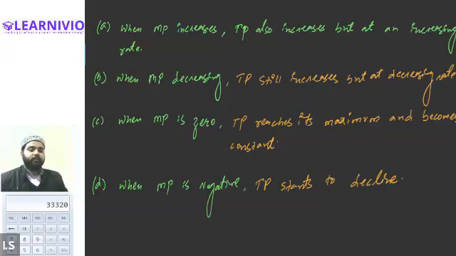So these are the four relationships between the TP and MP. Let me know when you are done. You're writing it down? Yes, sir. Please write it down and let me know when you are finished. Sir, I'm done. Okay.